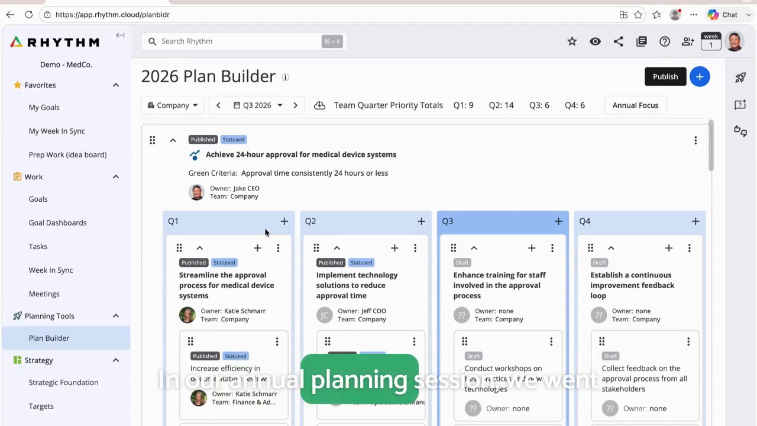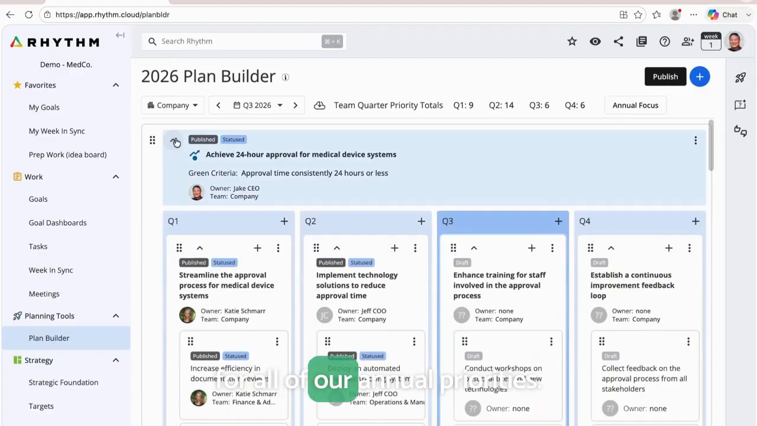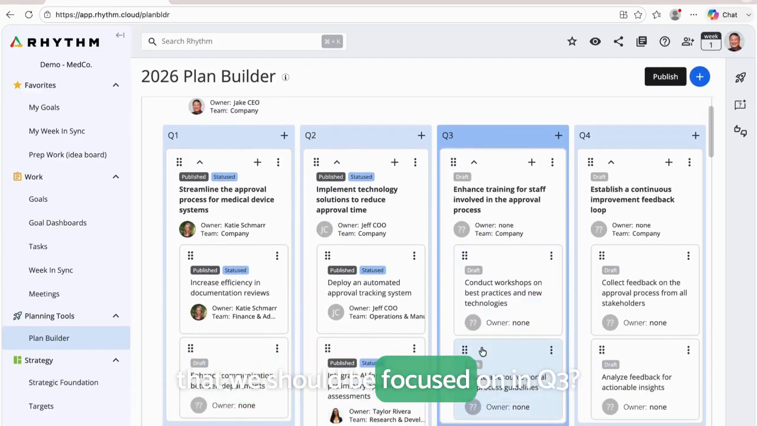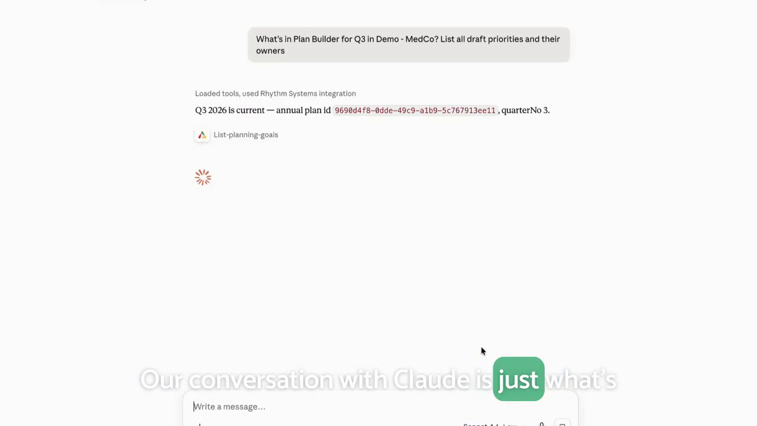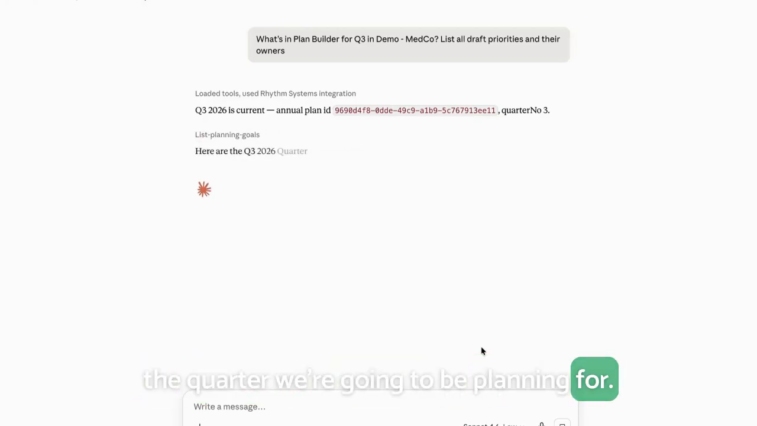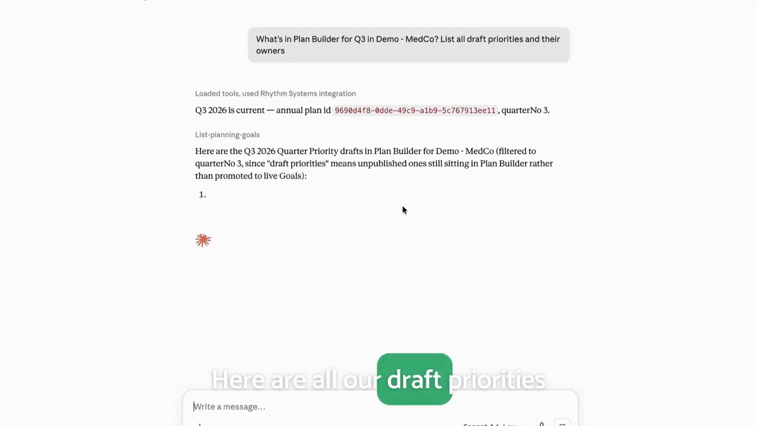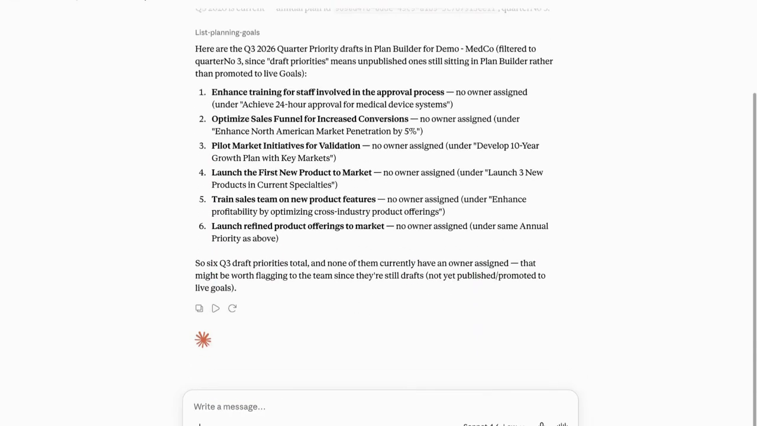In our annual planning session, we went ahead and mapped out a 4-quarter flyover for all of our annual priorities. Now we're going to see what we said at the beginning of the year that we should be focused on in Q3. So that's where we're going to start our conversation with Claude, is just what's in this plan builder for the quarter we're going to be planning for. So now it's going to pull in this information. Here are all our draft priorities that we thought we might do in the beginning of the year. So now we've got that.